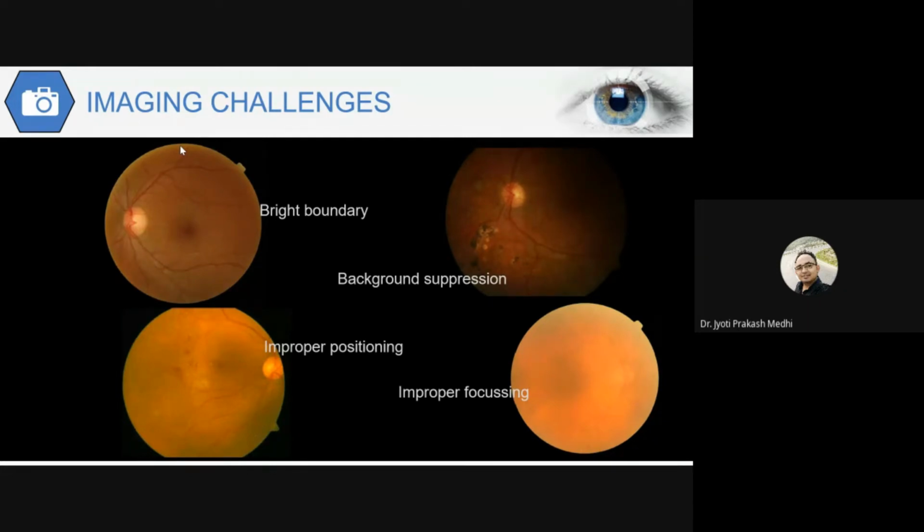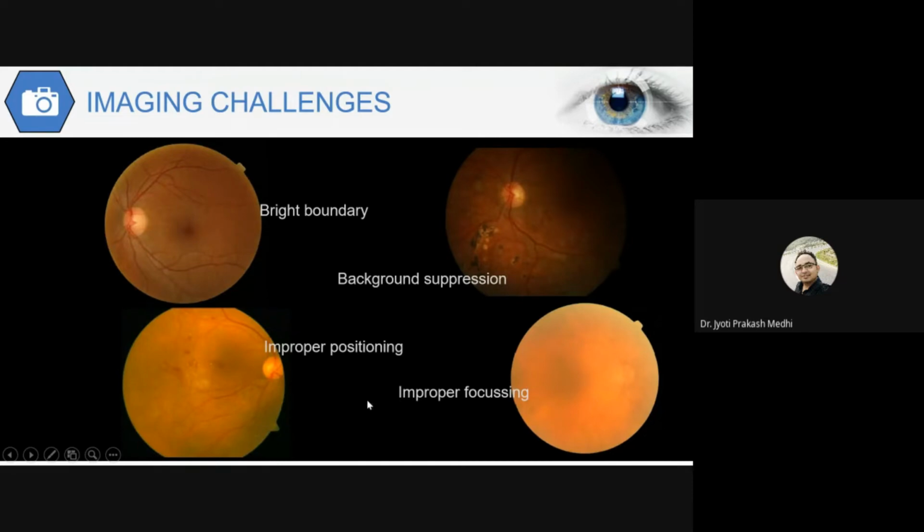Next is background suppression. In the second image, as you can see, this region is not illuminated properly. That means this region is dark. If background suppression occurs, then also we cannot identify or segment out the images. For example, in this image, the macula region is not identified, or is not even visible properly. If we cannot identify it with our normal eyes, then definitely the algorithm may have difficulties in identification of this region.